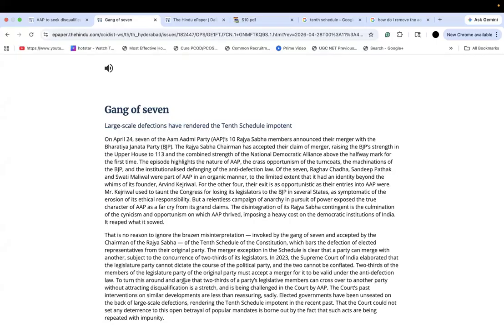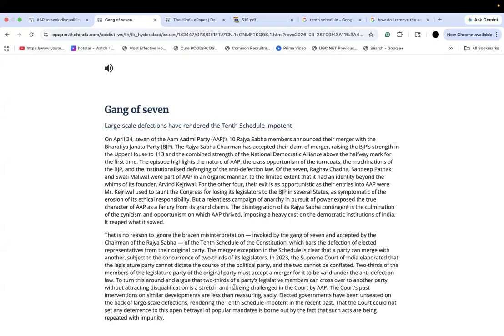And then to turn this around and argue that two-thirds of the party's legislative members can cross over to another party without attracting disqualification is a stretch. Now he says who interpreted what, how. If MPs, who are the legislative party, if only this particular clause of two-thirds of the legislative party agrees to join another party, it does not qualify as disqualification and this merger is acceptable. Isn't that a stretch? That is what the author questions.